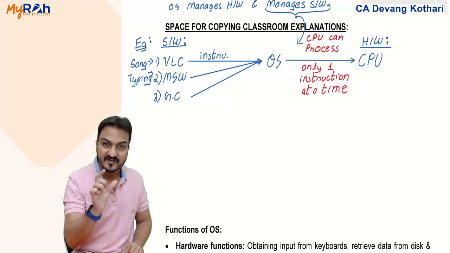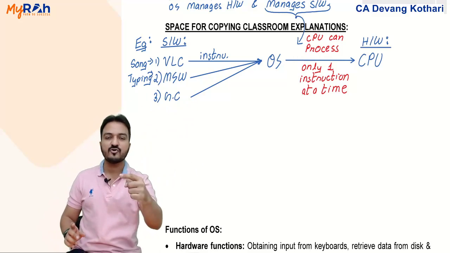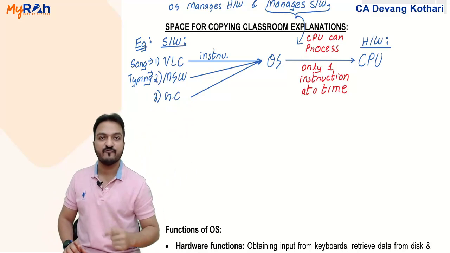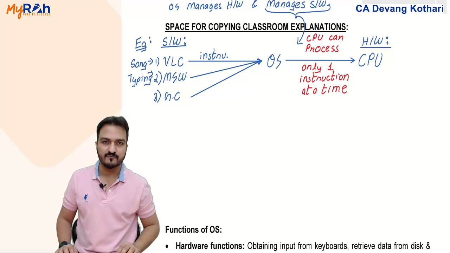In that fraction of a second also, the CPU can go to 10 other programs and come back to Microsoft Word before you type B. Such is the speed of the CPU.